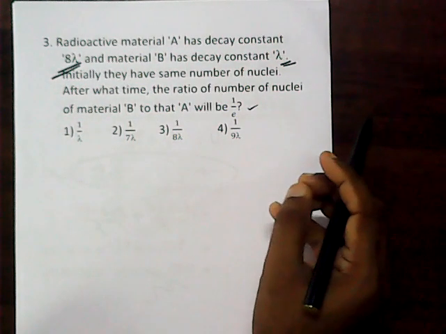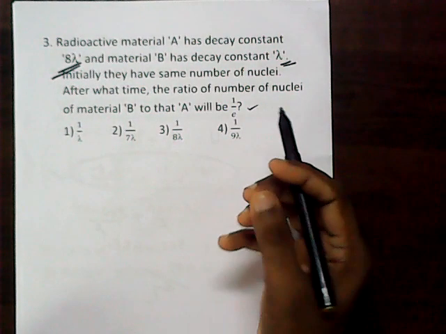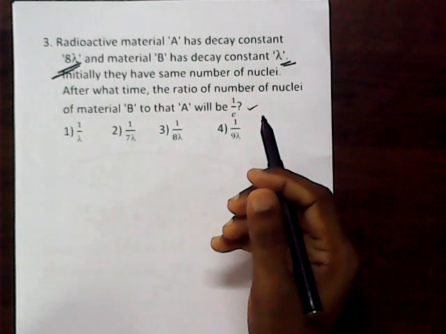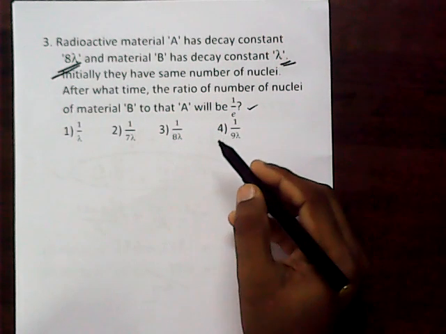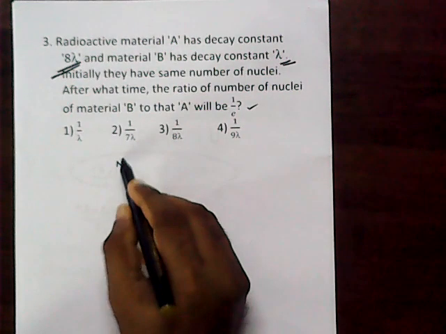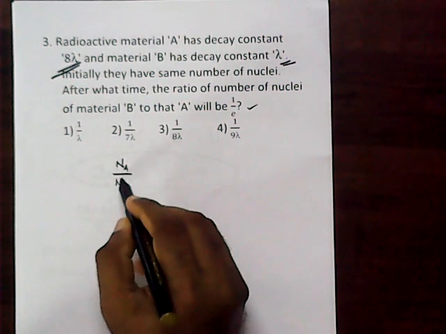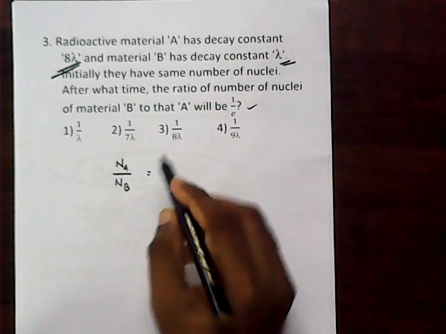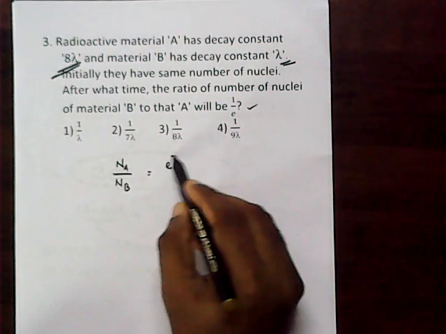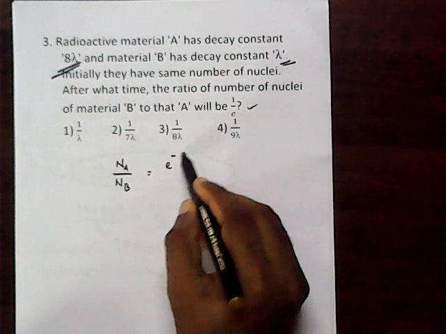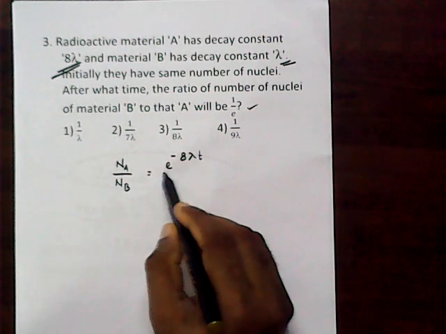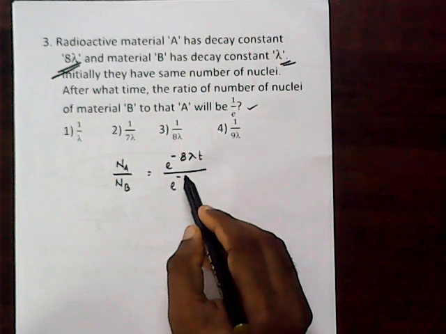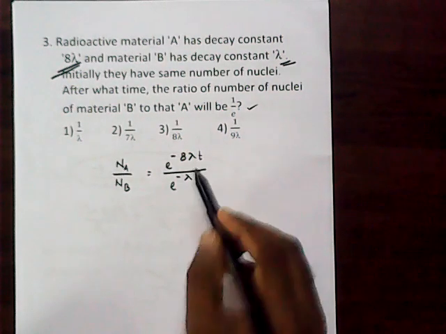So we can easily relate the numbers of the two cases with the decay constant as simply NA by NB, it should be equal to e raised to minus 8 lambda t, divided by e raised to minus lambda t.